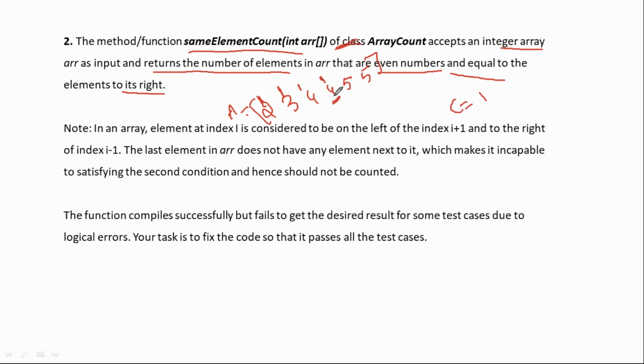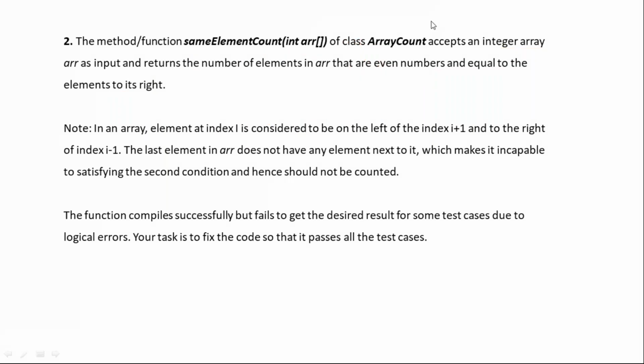Then I take this element. This is even, but the right side element is 5. Both are not equal, so don't count. Then I take this element. This is odd. Even though the right side element is the same, this element is odd, so I don't consider it. We should not take it into account, right? So we should check every element. Let me give one more sample input and output, so that once you have a clear picture, it is easy to write the code.